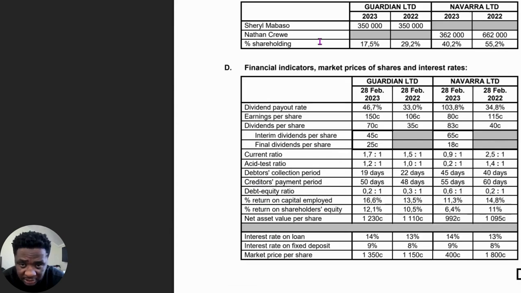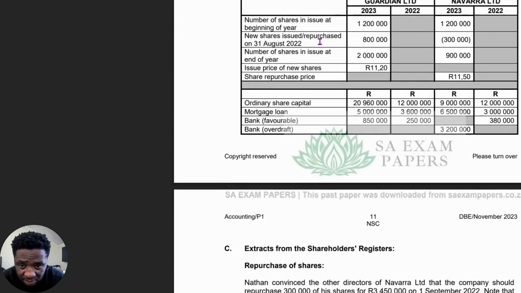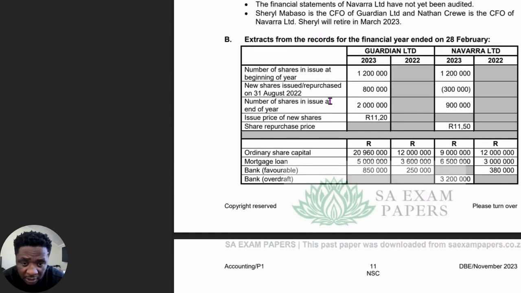So if we look at debt, the numbers up here, if we look at the loans, you can see that there's a mortgage loan that increased from 3.6 million to 5 million. So that basically increased by 1.4 million. So we're going to quote that.